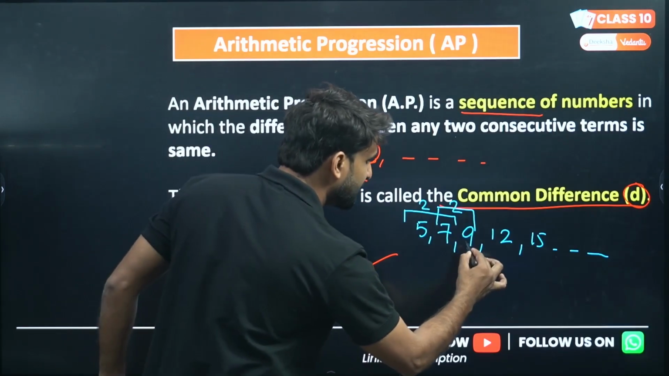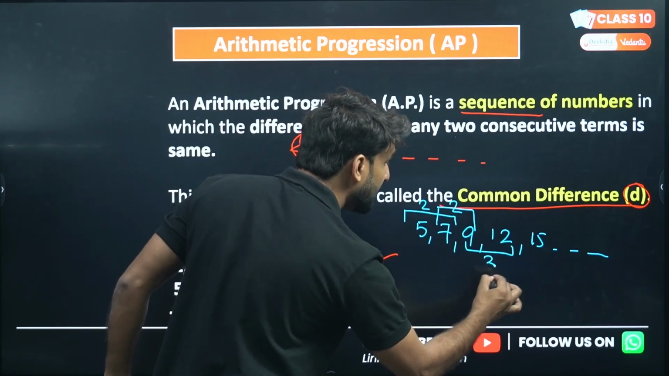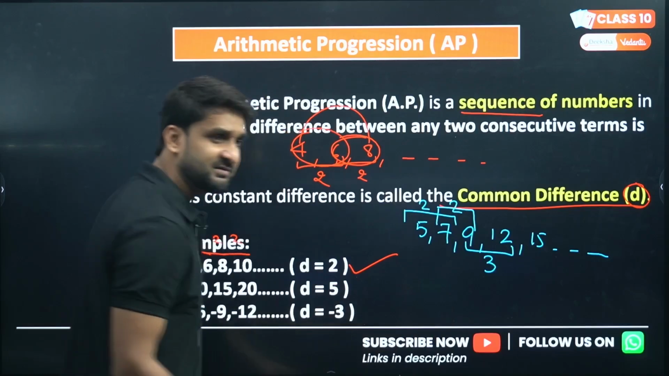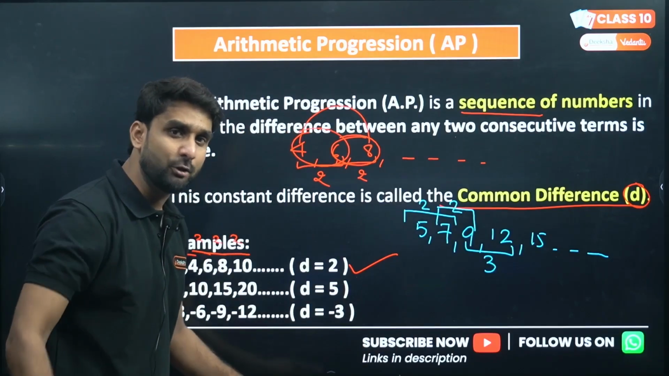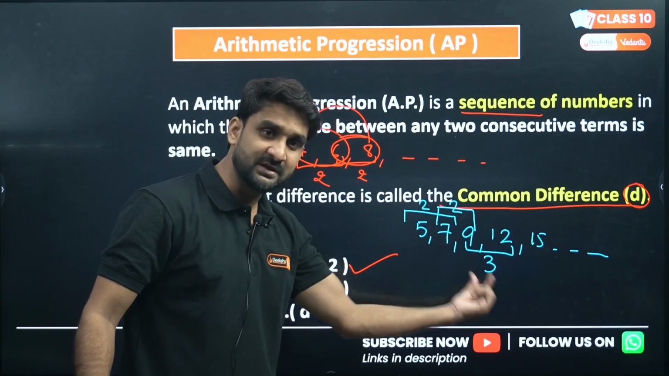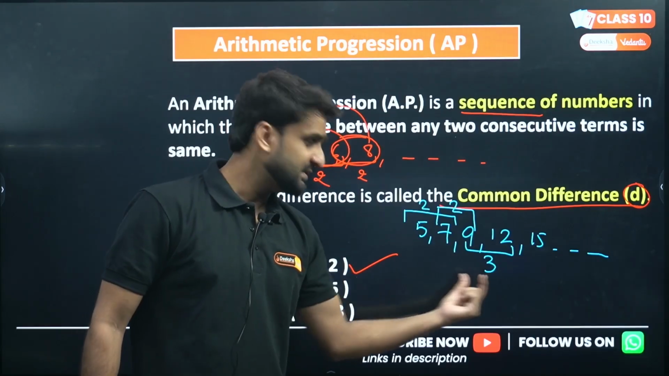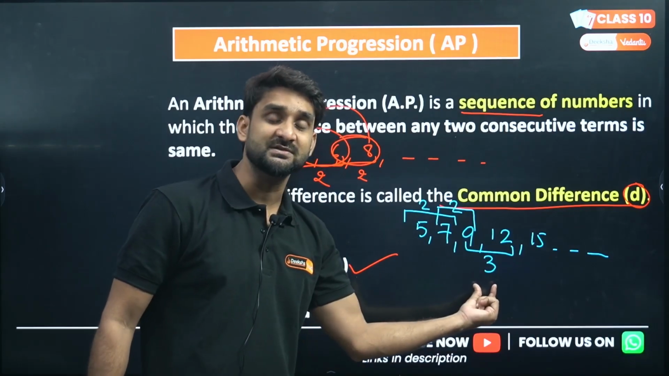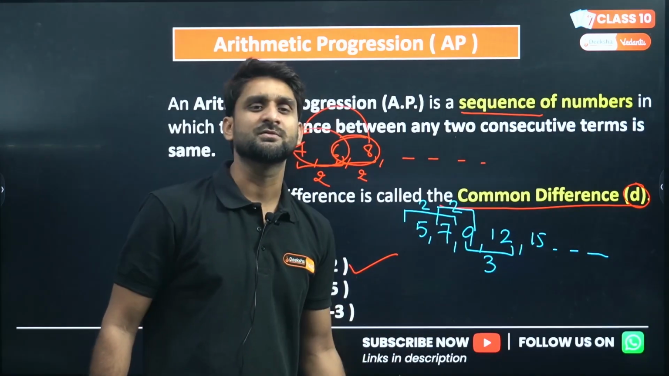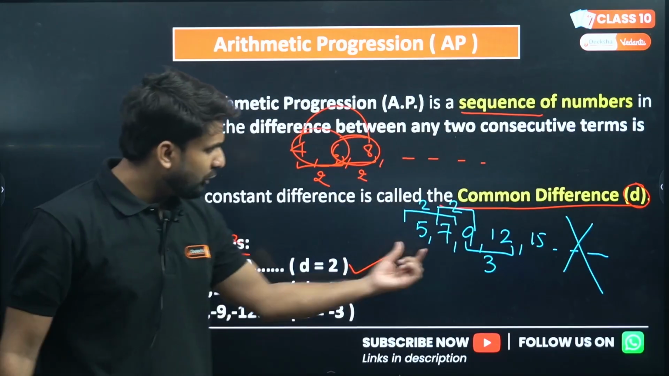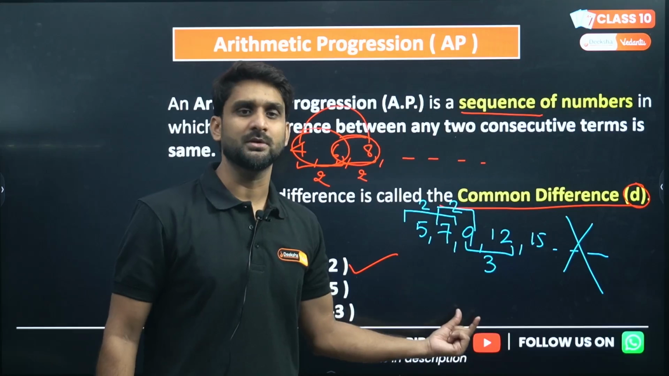So the common difference between 9 and 12 will be 3. Here the common difference is 2, but here the common difference is 3. So will it be an AP? No, this will not be an AP, because this common difference is disturbing the sequence. It has broken the sequence. So this is not the proper sequence, and we cannot call it an AP.